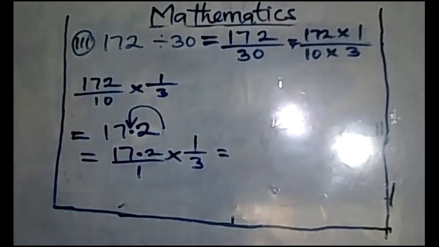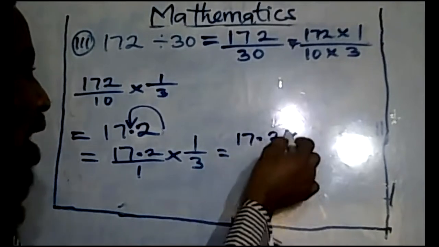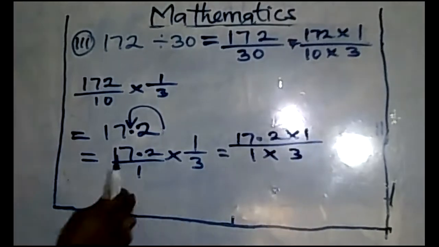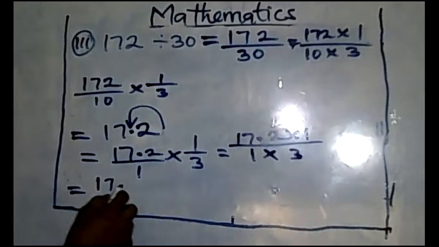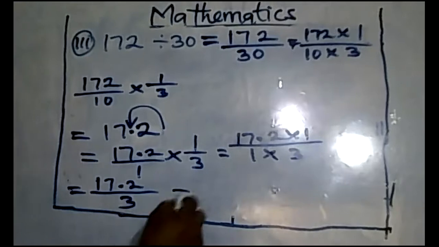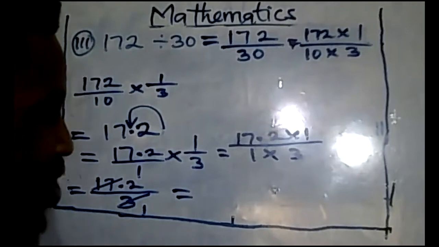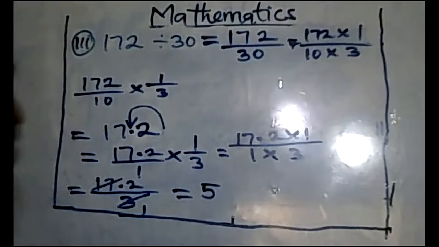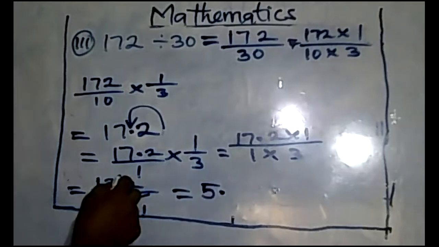Okay, 1 over 3. Now, this will become 17.2 times 1 over 1 times 3. So what you now have is 17.2 over 1 times 3, still remains 3. Now let's divide. 3 in 17 is what? 5. Remaining what? Remaining 2. But before you write that, put your point and put 2 here.